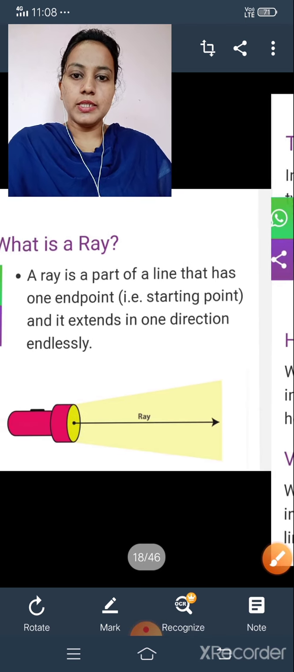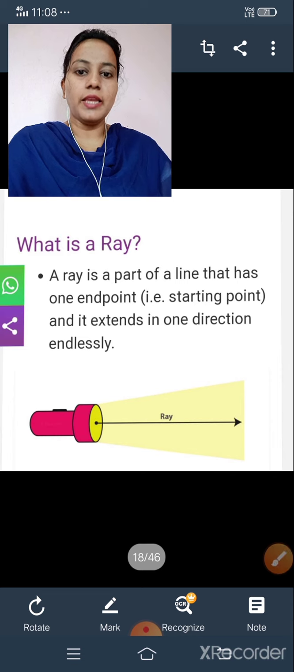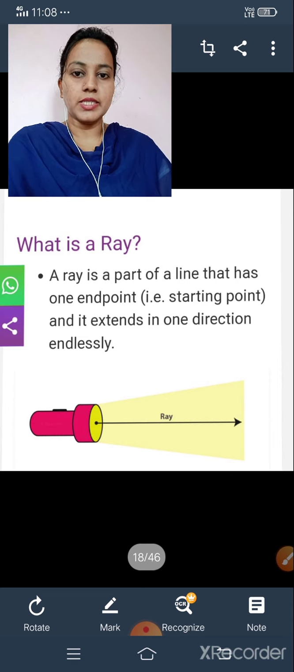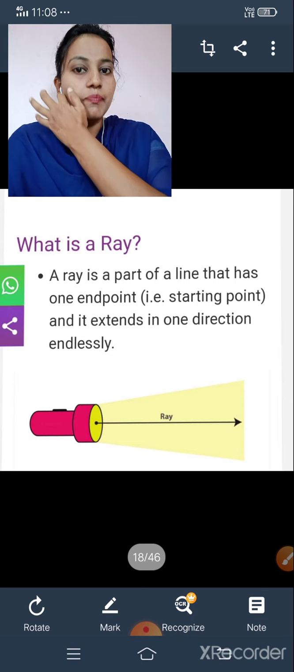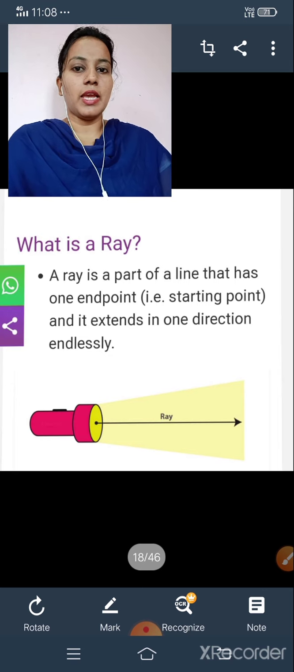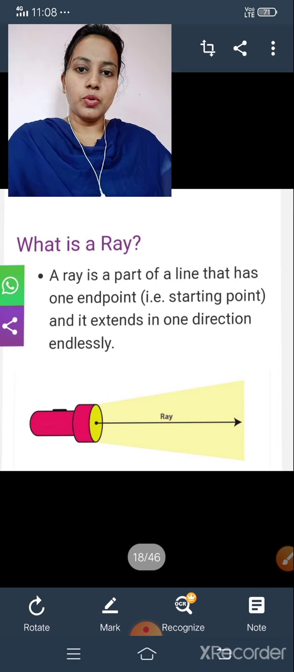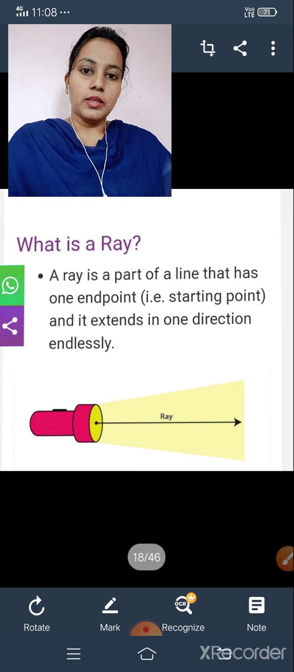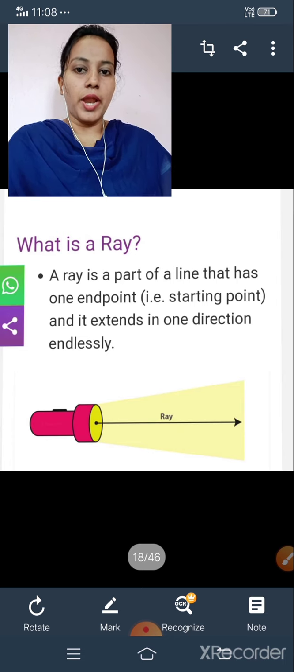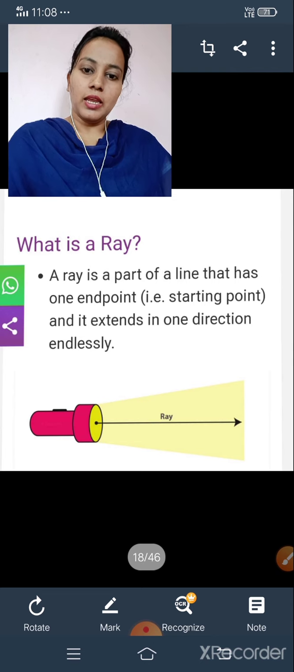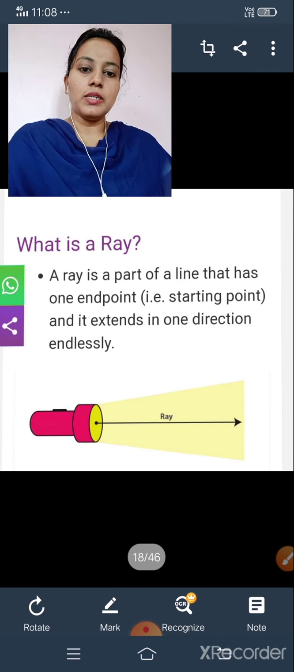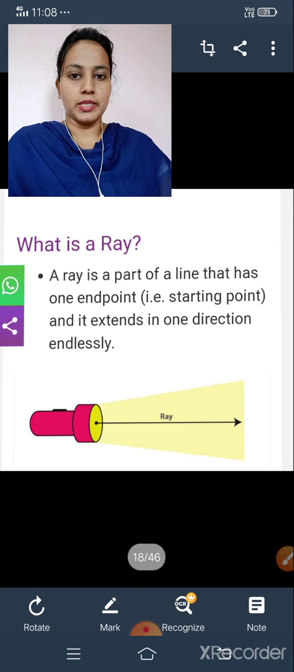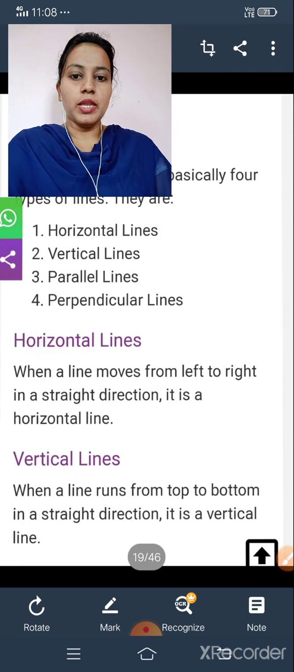Okay, is it clear between line, ray and line segments? Line means we can extend it in both directions, but in the line segment there are two end points. In the ray there is one starting point and one extending direction. Is it clear? Okay, let us move.